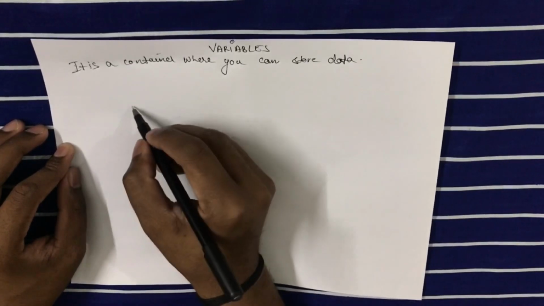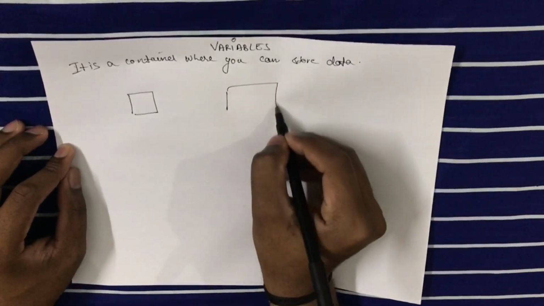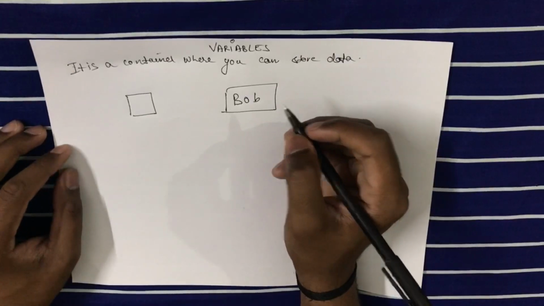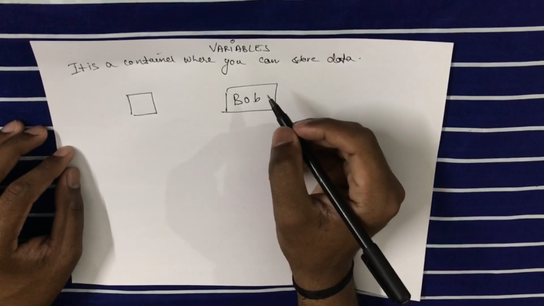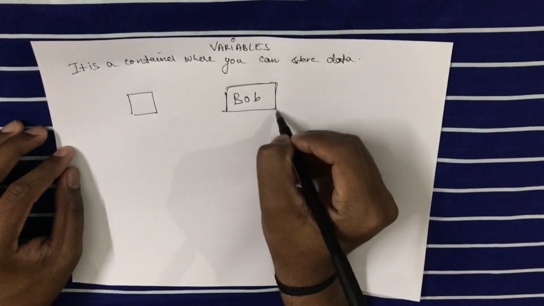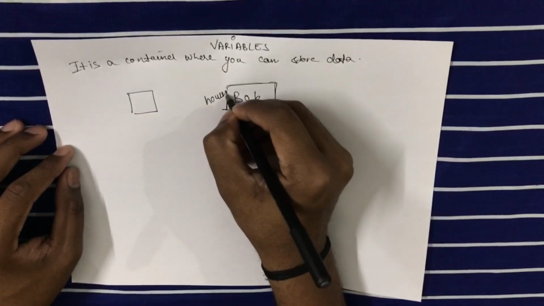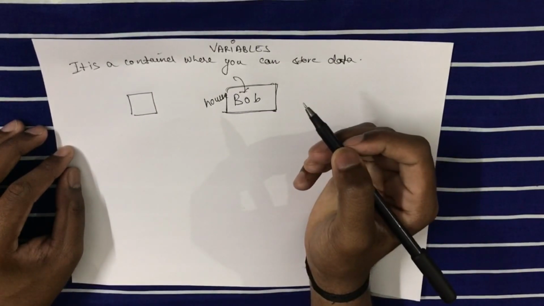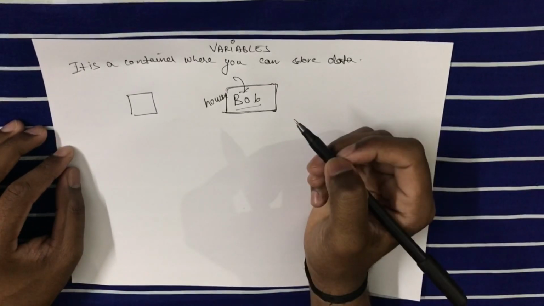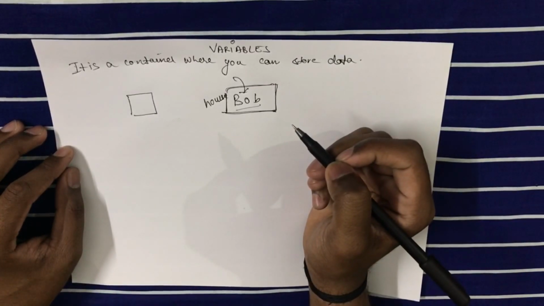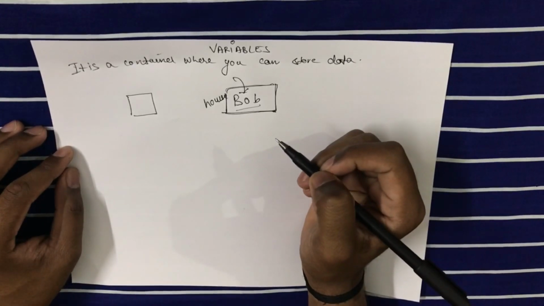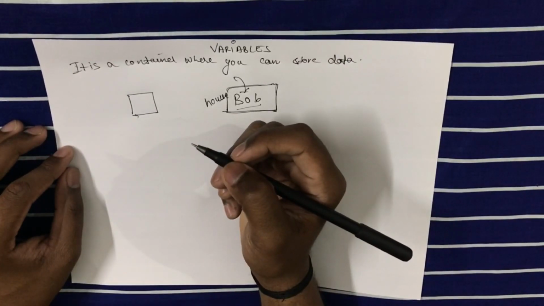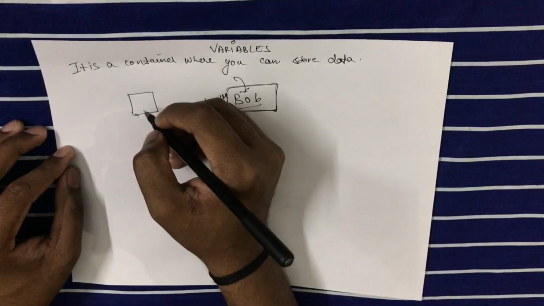So for example, I can say it's a box. If I give an example of a human being, say Bob. If you want to store a human being, just for example, we would have to create a building of a certain type. First we have to create this building of a particular type, say house. Once we have created a building of a particular type, then only we can store this human being, which is Bob. So similarly in programming, if we need to use data again and again, or we have to change the data and again use it, we use variables so that we can store it inside a box and use it again and again. You can assume it like a box.